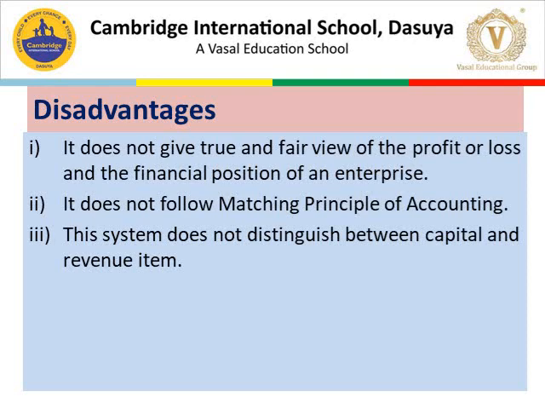Number three, this system does not distinguish between capital and revenue items. Capital items mean once in a long time or once in a life, and revenue items mean reoccurring in nature, which is happening again and again. So, this system does not follow or distinguish between capital and revenue items.